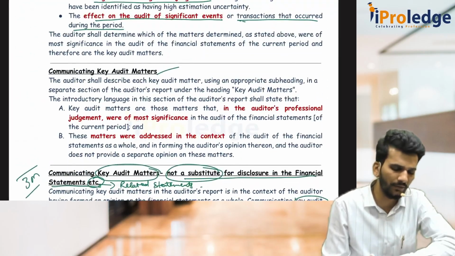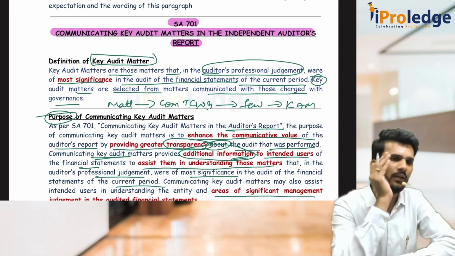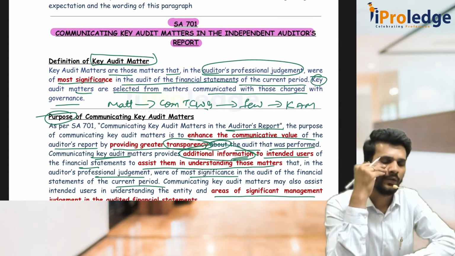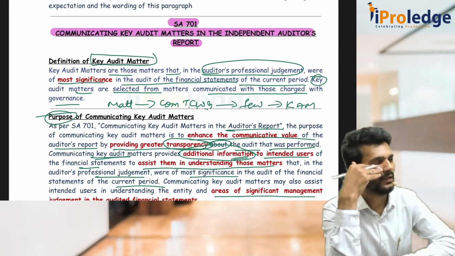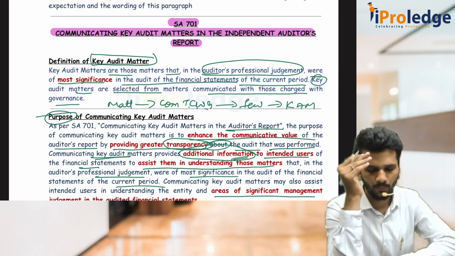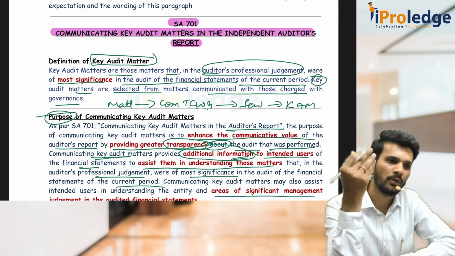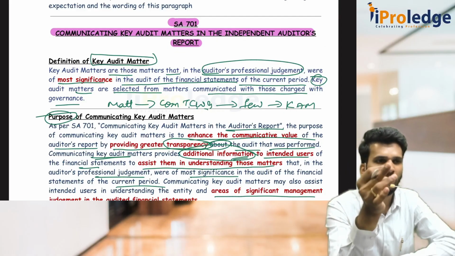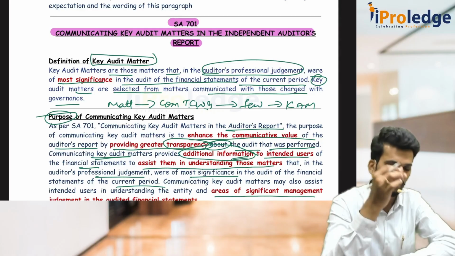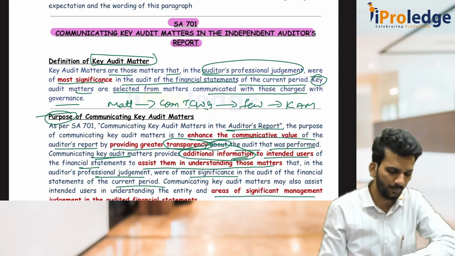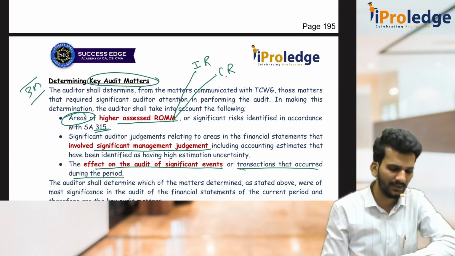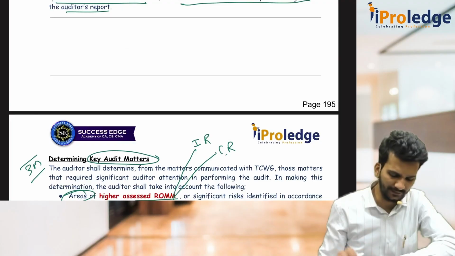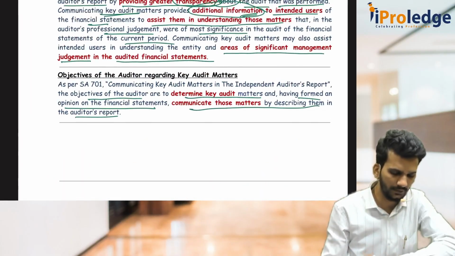This is about 701. 701 is key audit matter. Whenever the auditor feels something is very important from his professional judgment while conducting an audit of the current period, and those matters are selected from the matters communicated with the TCWG, you put it under key audit matter. Once you put it under key audit matter, it is not a substitute for disclosure in FS, not a substitute for 705 modification or 570 going concern, and it is not a separate opinion either. So how do I select the items as key audit matter? Depending on higher ROMM, significant judgment and significant events which are there. So this is 701.